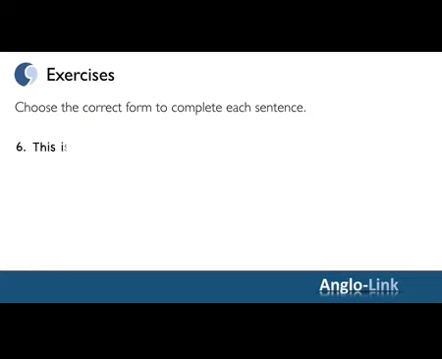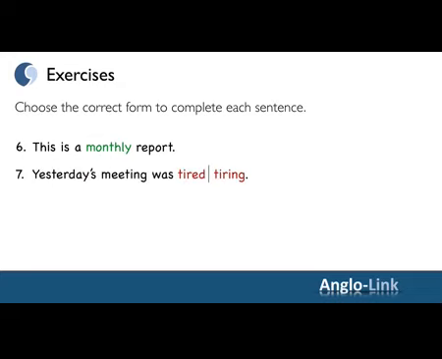Number 6. "This is a... report." We're looking for an adjective for report, and monthly is the adjective. Number 7. "Yesterday's meeting was..." We're describing the meeting, not the people's feeling, so the correct adjective is tiring.